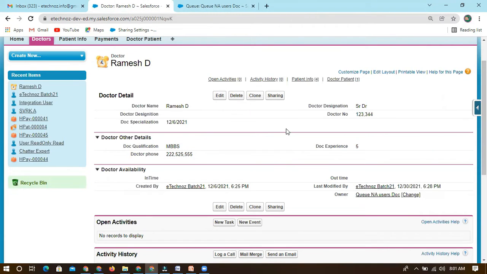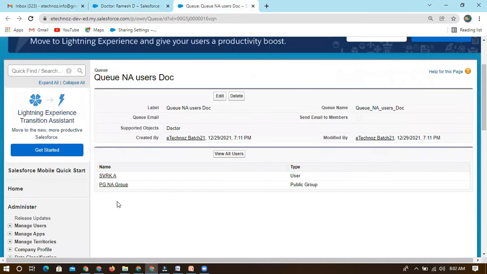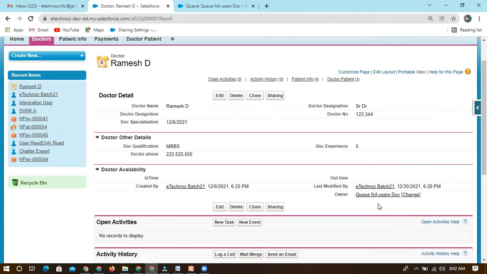Owner means we can make other changes. For example, maybe in future we will be creating some sort of approval process. If I want to approve this record before any action, then this queue can act as an owner, and these users can also approve. Irrespective of the owner, these people can approve this record. That is the additional advantage with the queue.